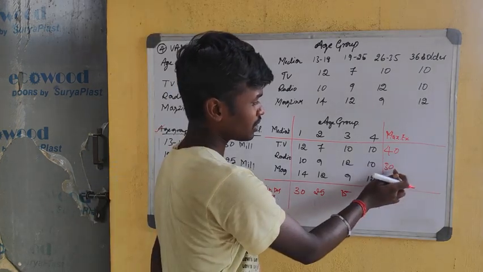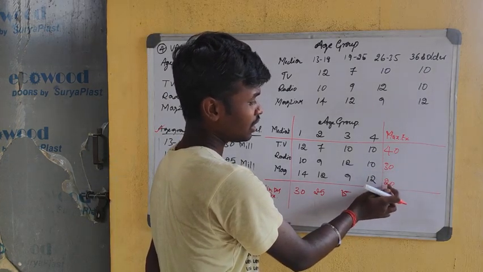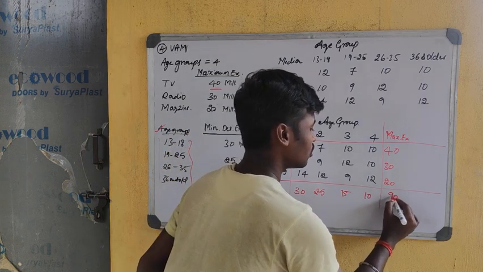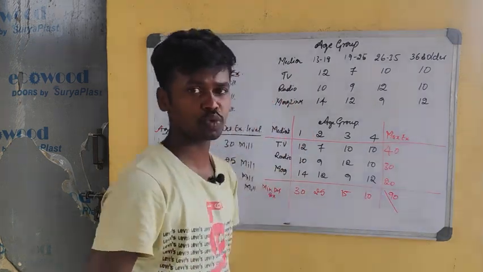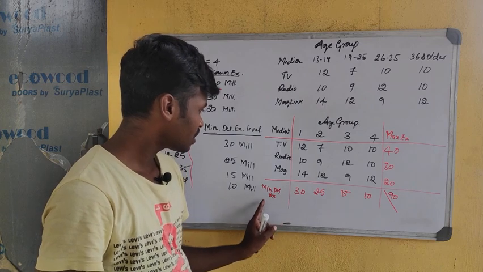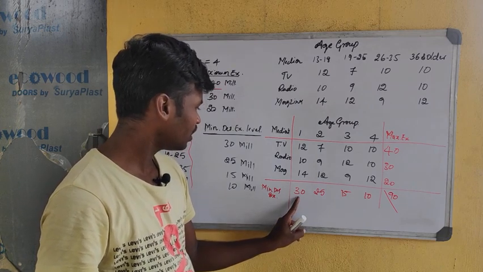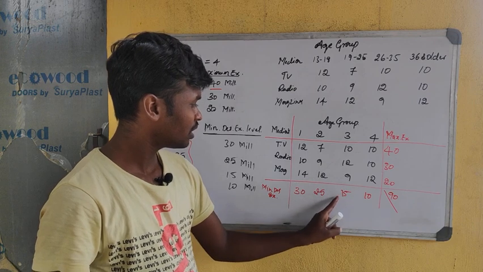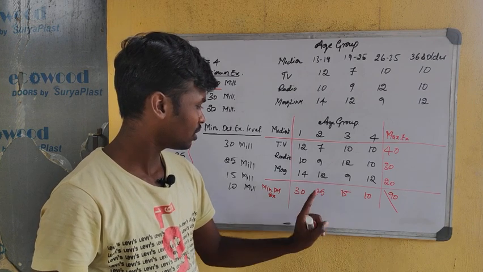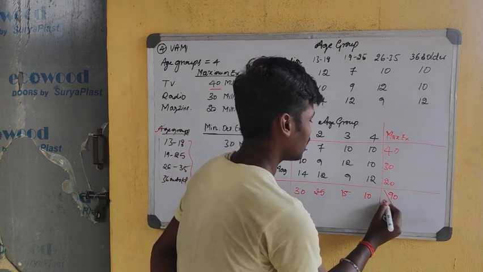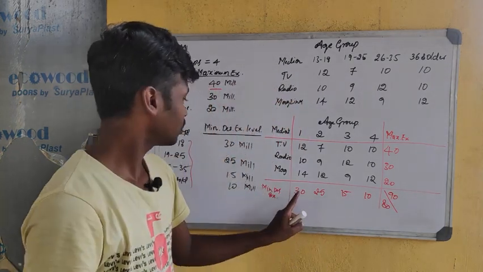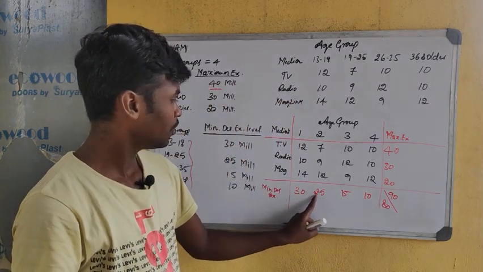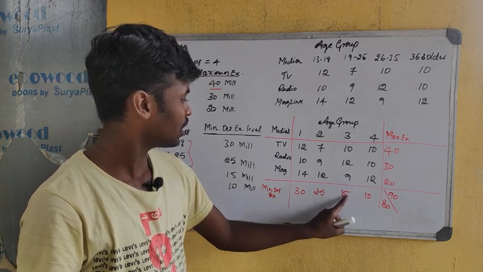So 40 plus 30, 70, 80 and 90. So 90 is the maximum exposure level. Okay, see similarly 30, 40, 50, 70, 80, 85. Okay, see 80 is given. So 30, 50, 60, 70 and 80.